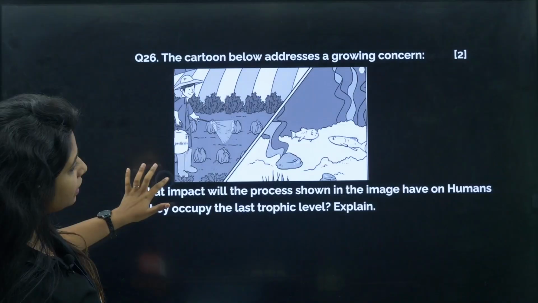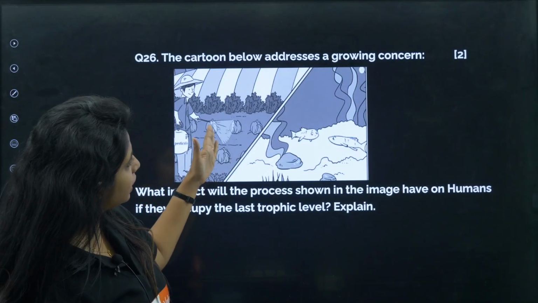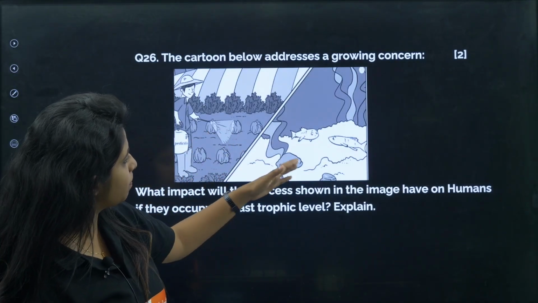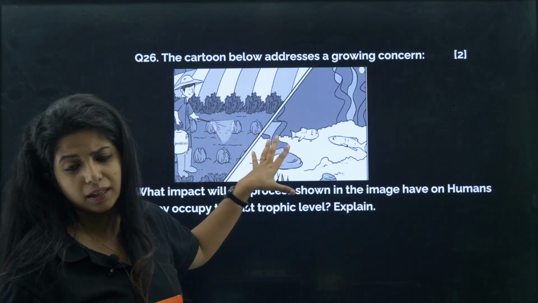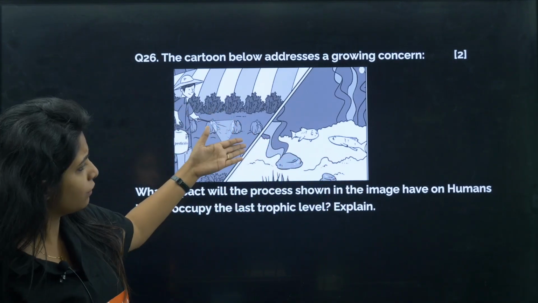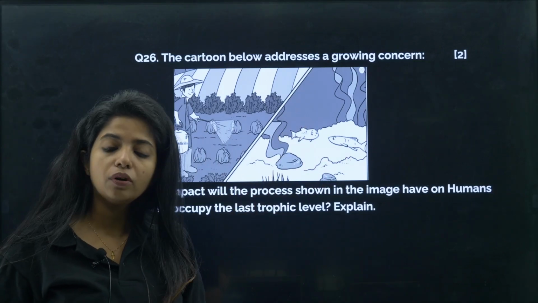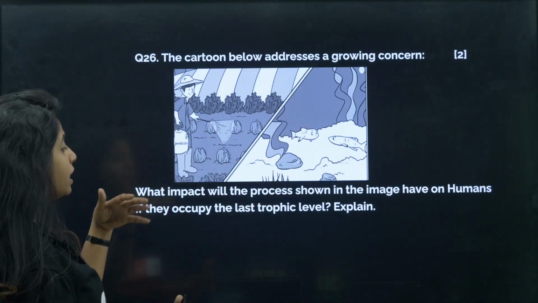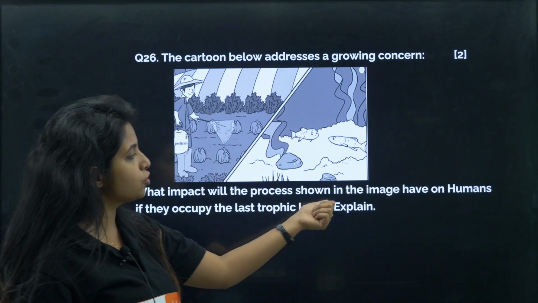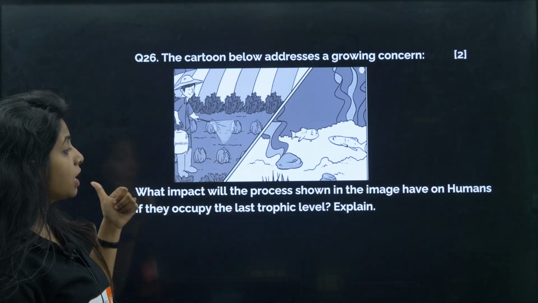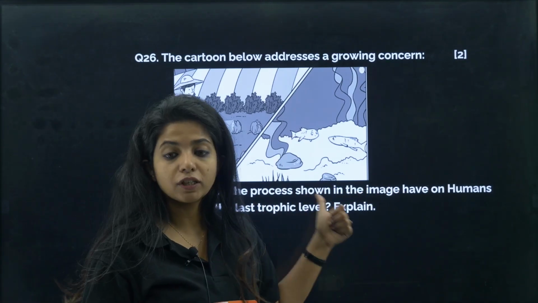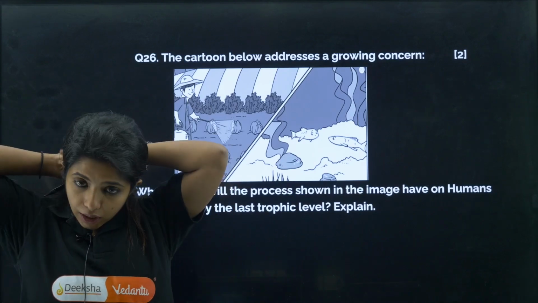Okay, and then later it is shown that whatever substance is there, it is going to seep. It is near a river or water body, and everything which is there is getting seeped inside what? The aquatic water body that you are seeing over here. Now, why is it a concern? What impact will the process shown in the image have on humans if they occupy the last trophic level, and explain the reason for it. So, what do you think is a problem?